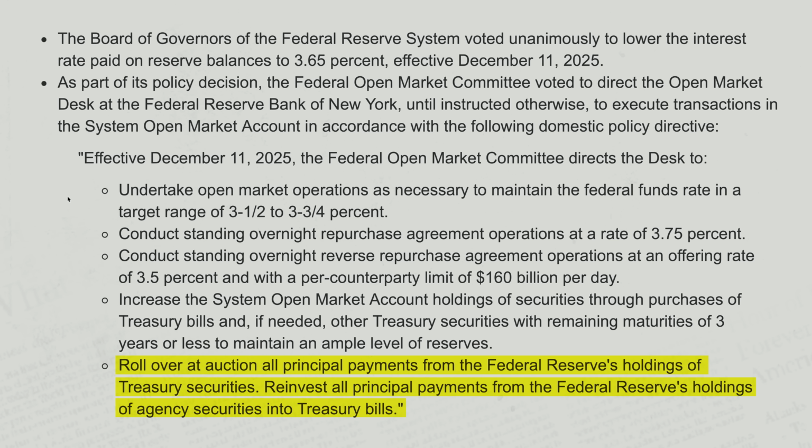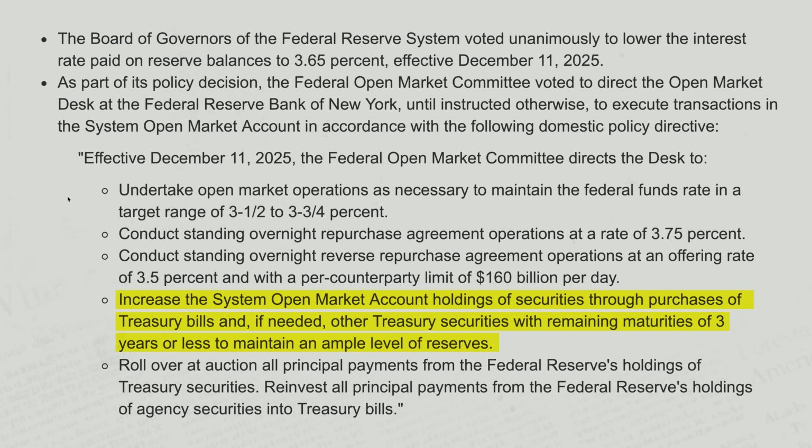And then any money that gets paid back to them from the government when T-bills or treasuries mature, they just roll that straight back over, loan that right back out to the US government, buy more treasuries. So nothing in this fourth bullet point should be a surprise to you unless this is the very first video that you've ever watched from me.